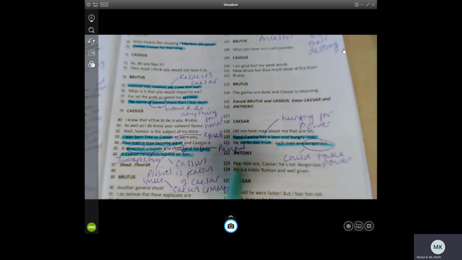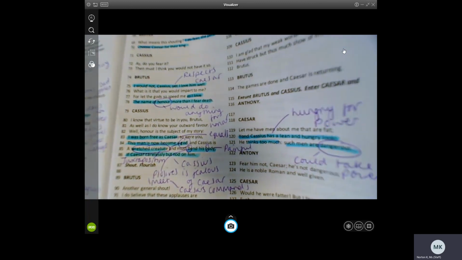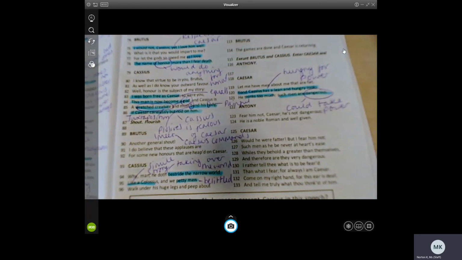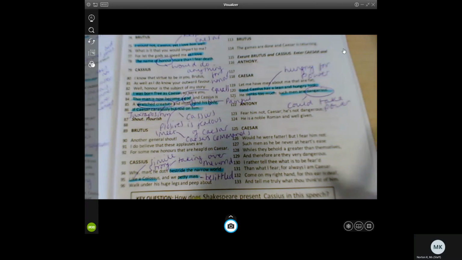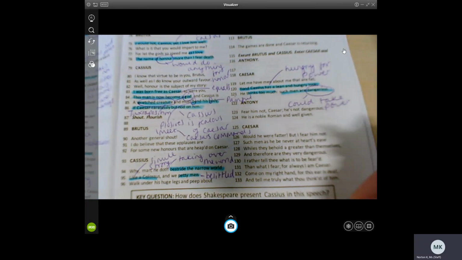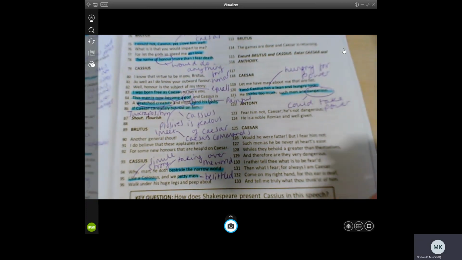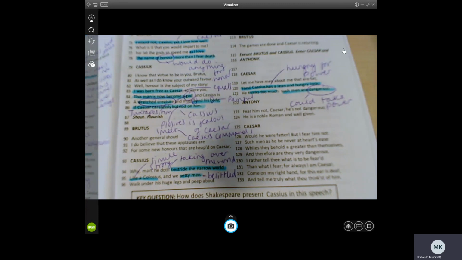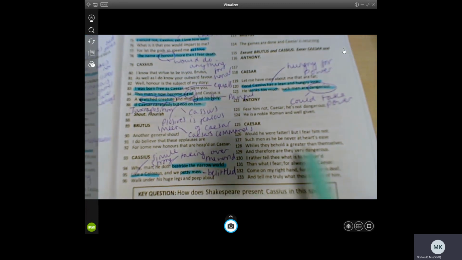But Antony just reassures him and says, fear him not, Caesar. He's not dangerous. He is a noble Roman and well given. He thinks Cassius has enough power to keep him happy. But Cassius is never going to be happy. He's always going to be envious of Caesar. He's one of those people who just can't be happy with his lot of life. He will always want to be more.